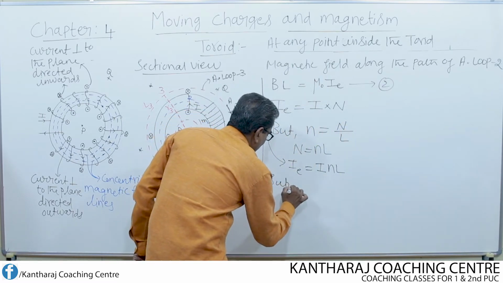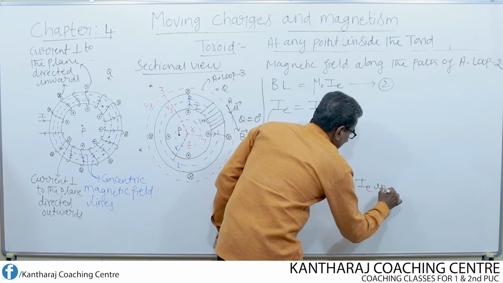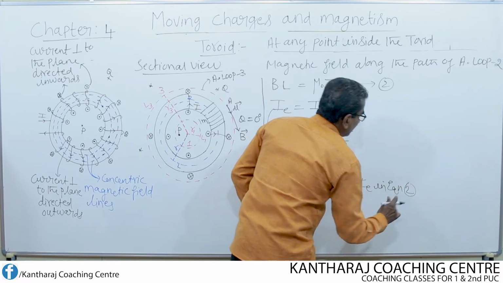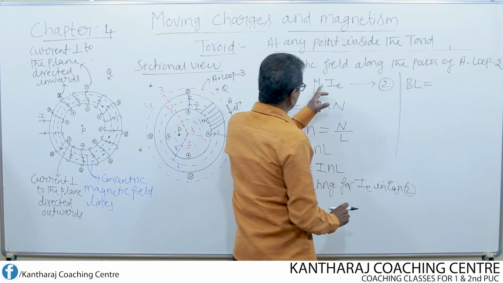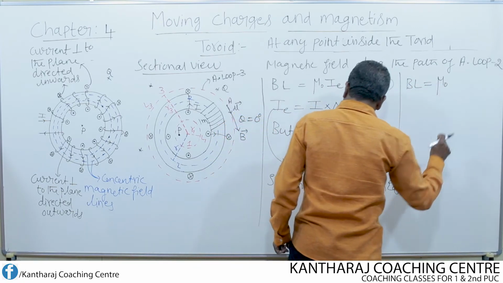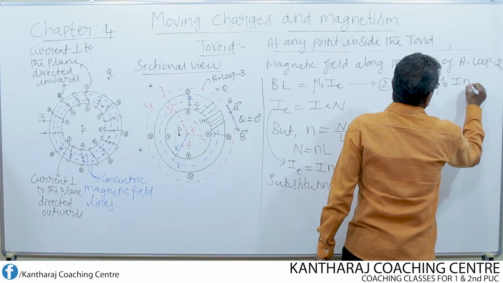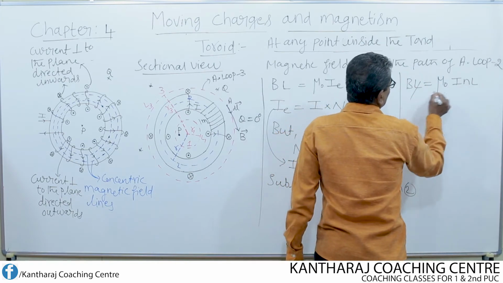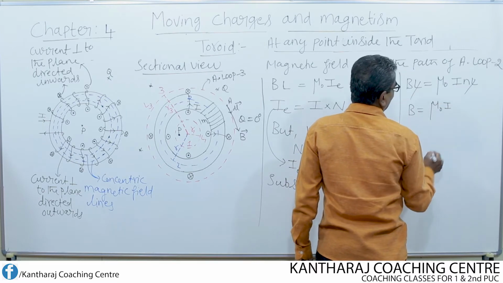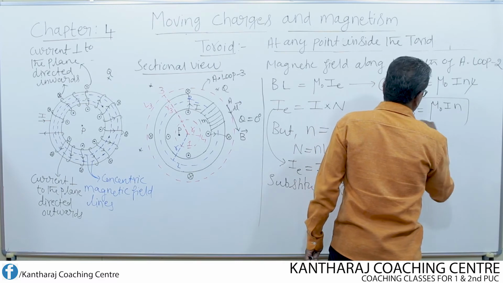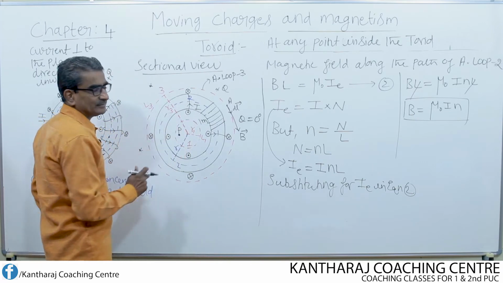So substituting for IE in equation 2, what do we get? Now equation 2 becomes B into L is equal to mu naught, IE is nothing but I into N into L. Now L and L get cancelled. B equal to mu naught I into N. So this is the expression for the magnetic field at any point inside the toroid.